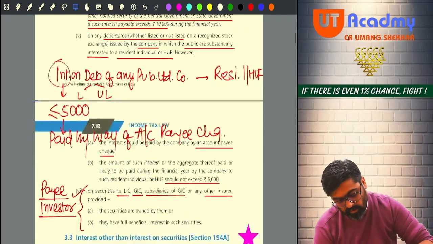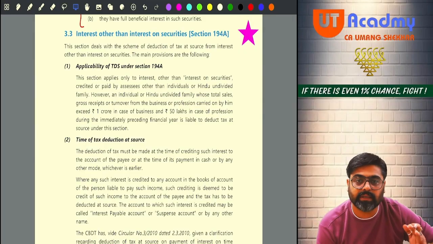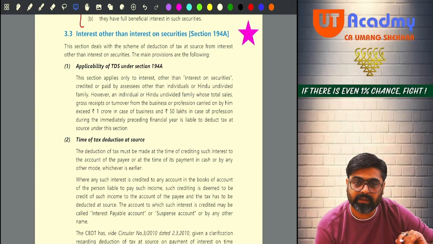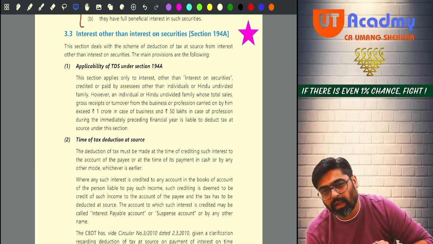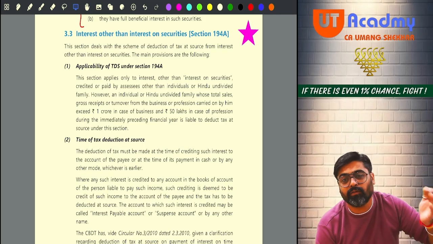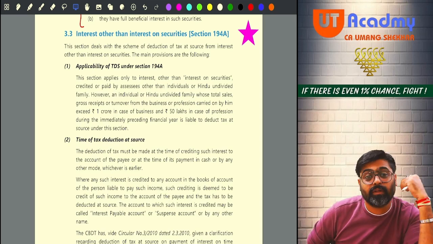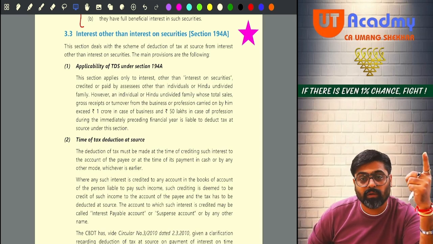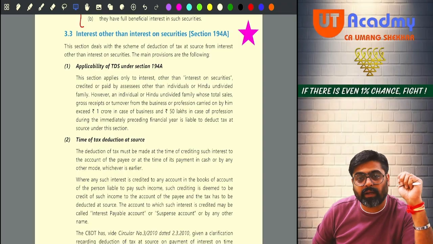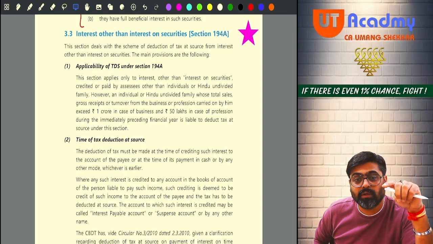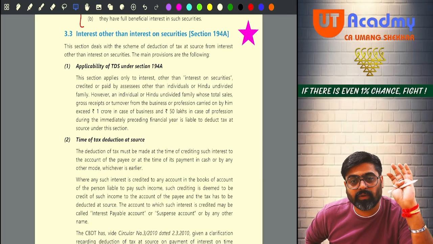Okay? So 194A. Interest other than interest on securities. Now, can you give a loan to someone? On that, will you get interest? On that interest, TDS will be covered here. So the party who is giving you that interest, the borrower who has taken a loan from you, will give you the interest, no? So he will deduct TDS as per 194A because he is giving you interest which is other than interest on securities. Yes or no?